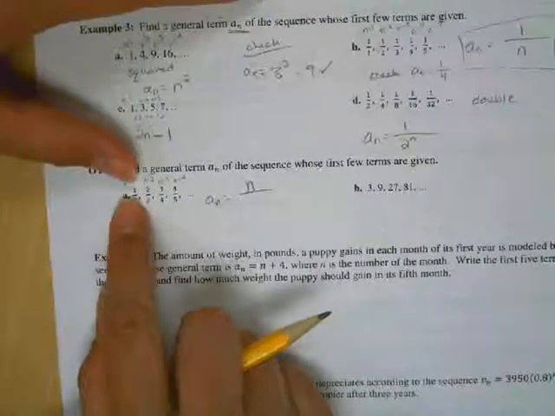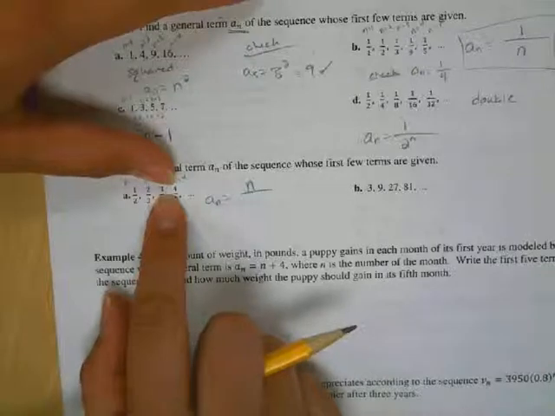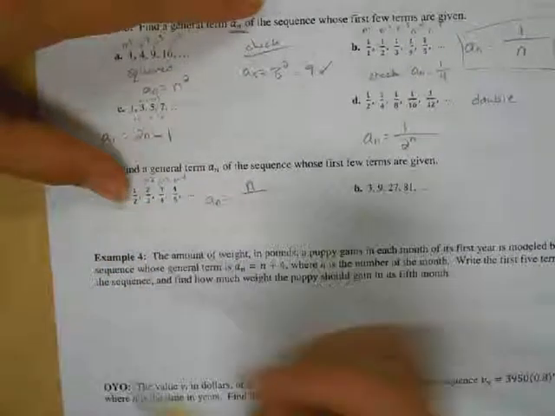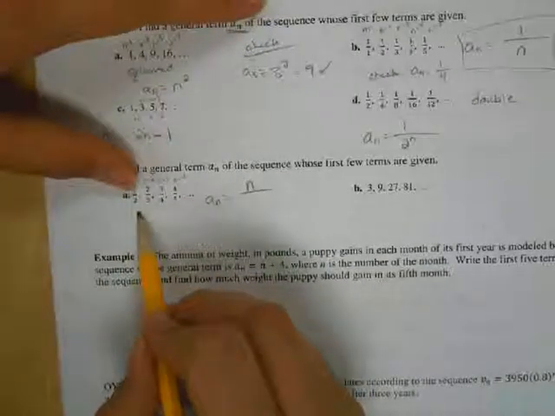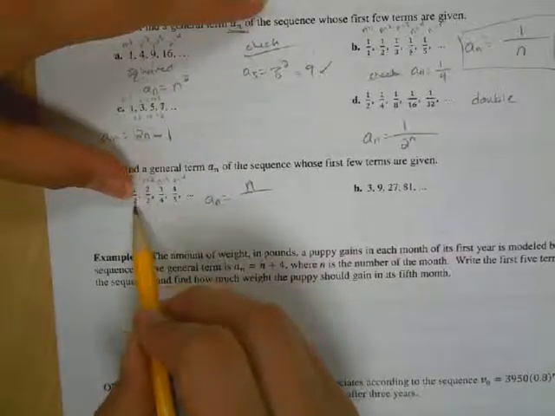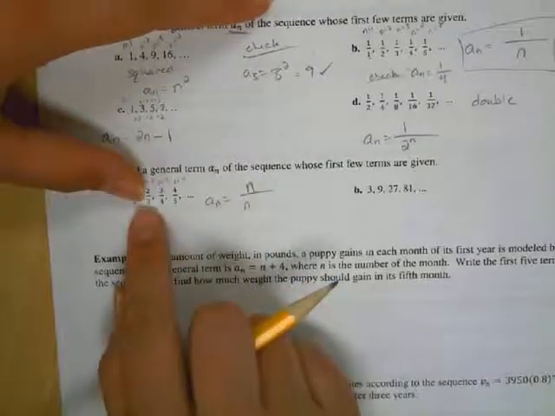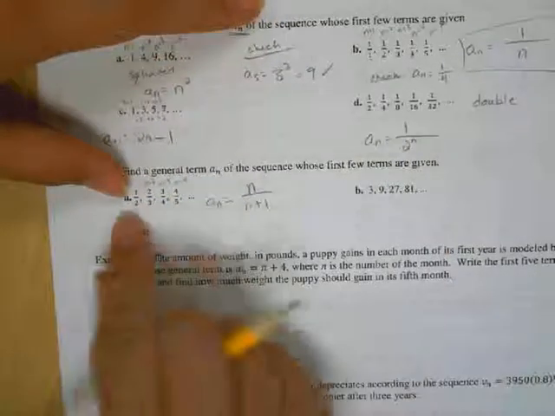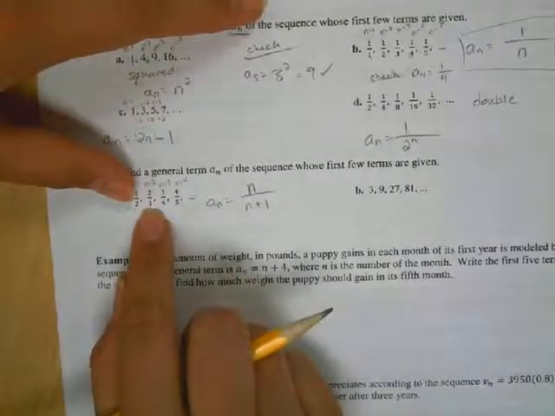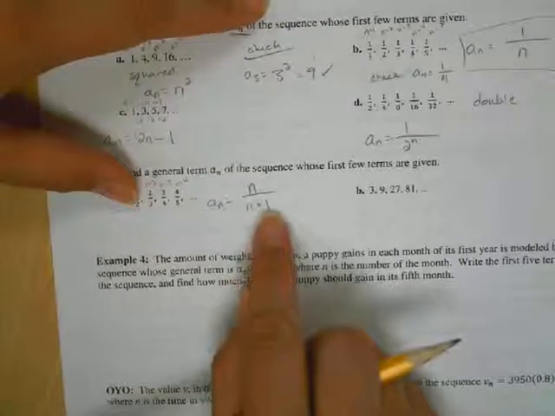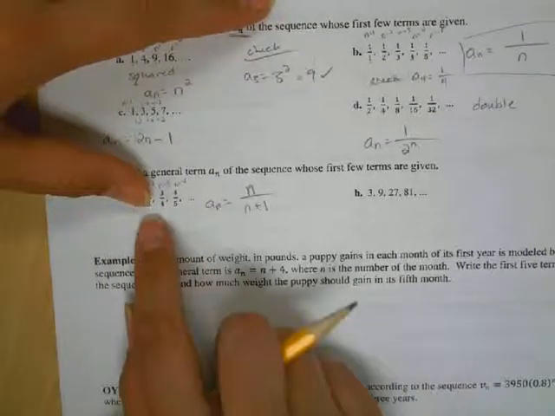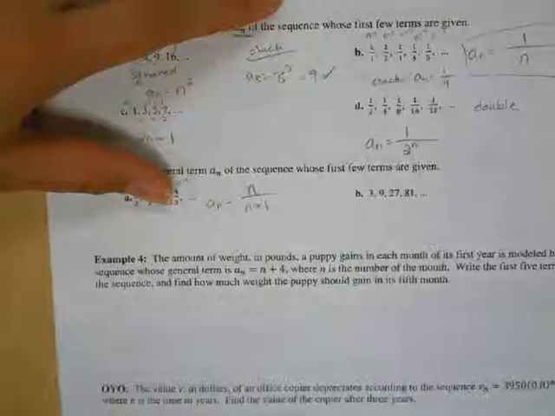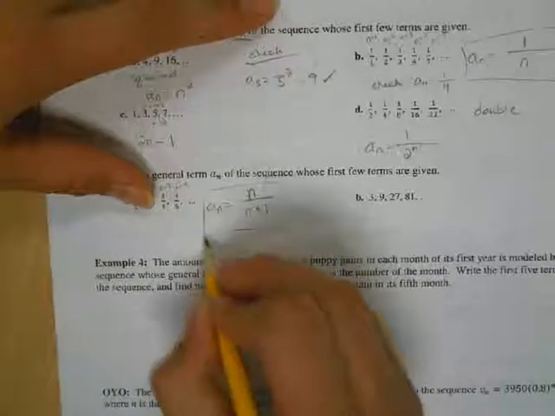Okay, so I just get n on top. When n is 1, it's 1. When n is 2, it's 2. When n is 3, it's 3. When n is 4, it's 4. So on bottom, I have a similar thing. I'm increasing by 1, only I didn't start at 1. It's 1 up from that. So when it's 1, it's 2. When it's 2, it's 3. When it's 3, it's 4. When it's 4, it's 5. So it's n plus 1, because it's bigger by 1 each time. When I plug in 1, I get 1 plus 1 is 2. Plug in 2, I get 2 plus 1 is 3. Plug in 3, I get 3 plus 1 is 4. Plug in 4, I get 4 plus 1 is 5. Okay, so n over n plus 1 is what you should have gotten for the first one.